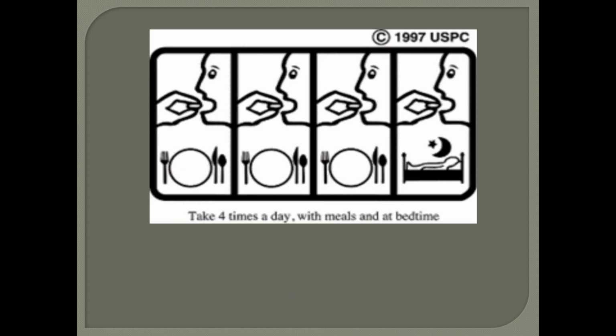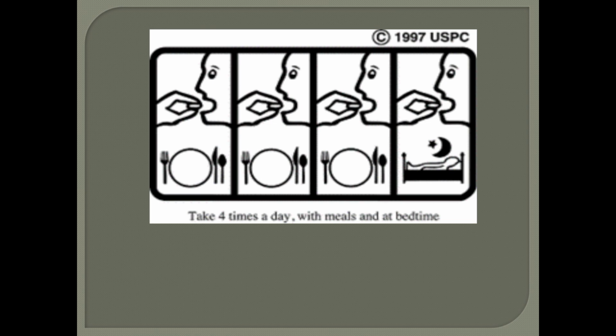There are some examples given of pictograms. This example is: take 4 times a day with meals and at bedtime. The picture shows that the tablet is to be taken 4 times, and there is a picture of meals. So after every meal you have to take the medicine, and the last is about bedtime: the picture of a moon and a star, meaning you have to take it at night.